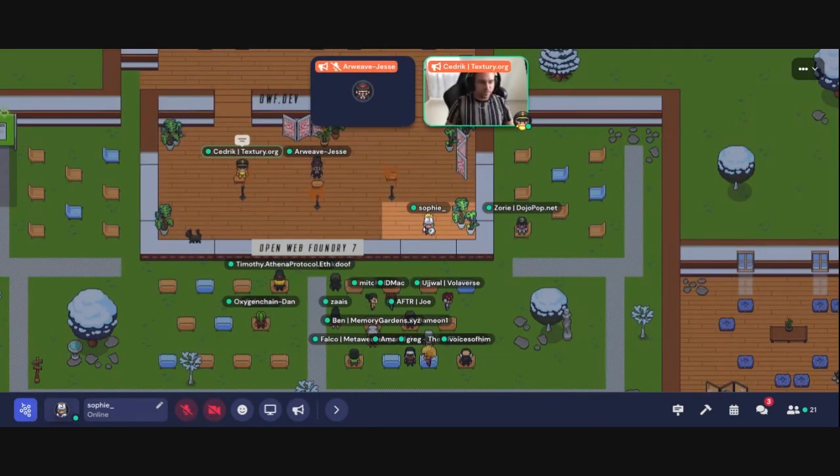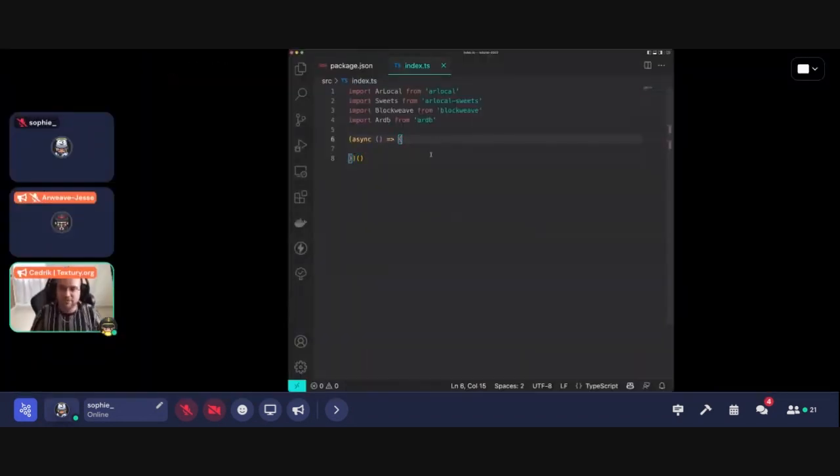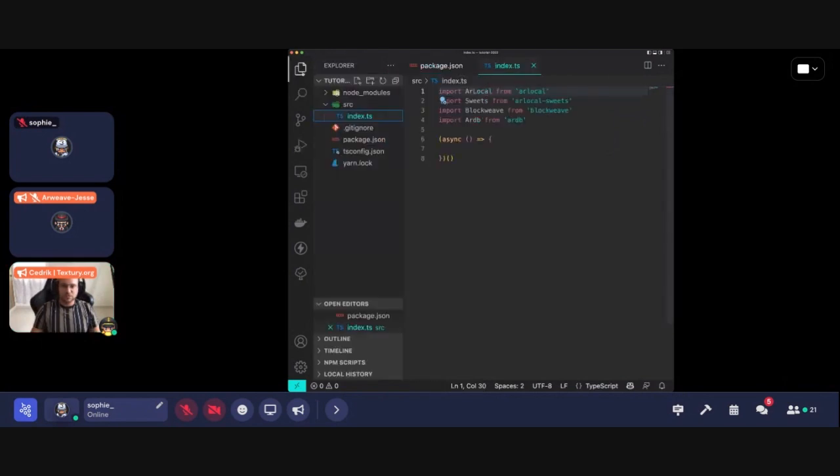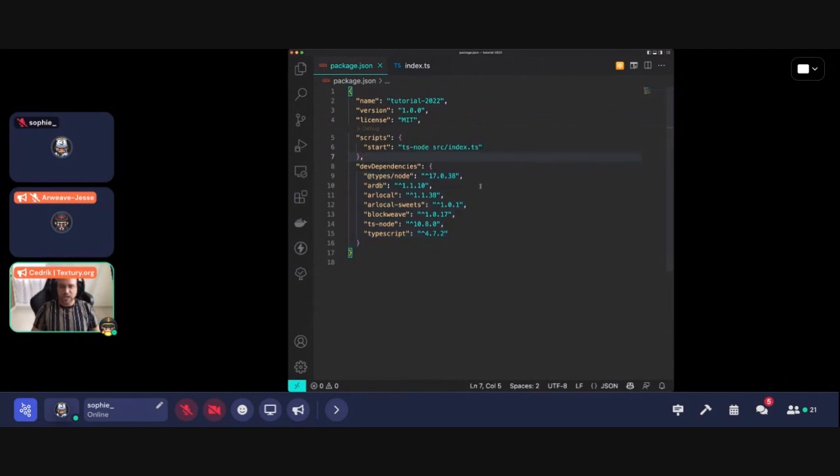And I'm going to share my screen to VS Code. So we will start coding, and I'll be explaining a few of the other tools that we have at the same time. Here I have a very basic TypeScript file, and I have installed some NPM packages. So let me show you, it's here. I'm using the types node, ts-node, and TypeScript because I want to run TypeScript directly.